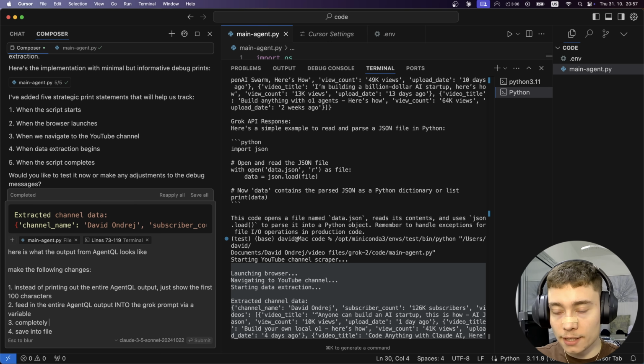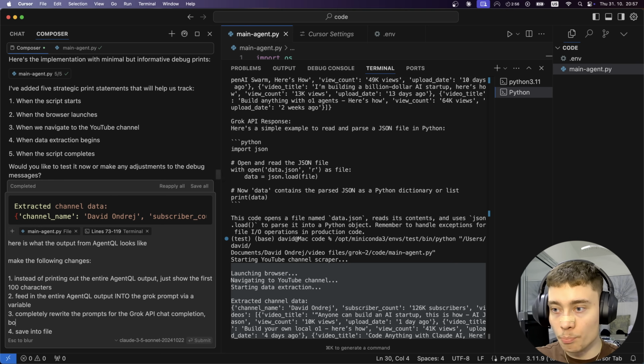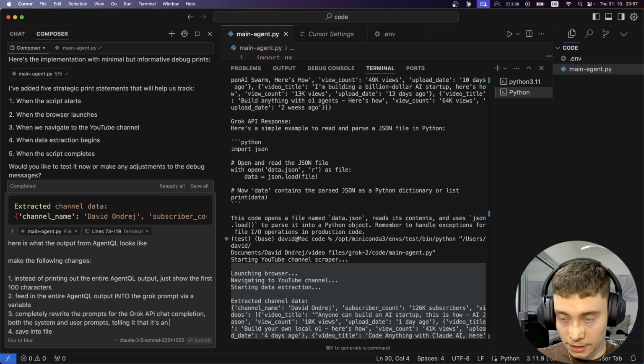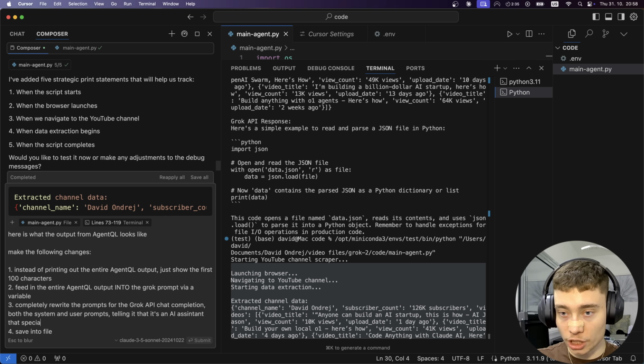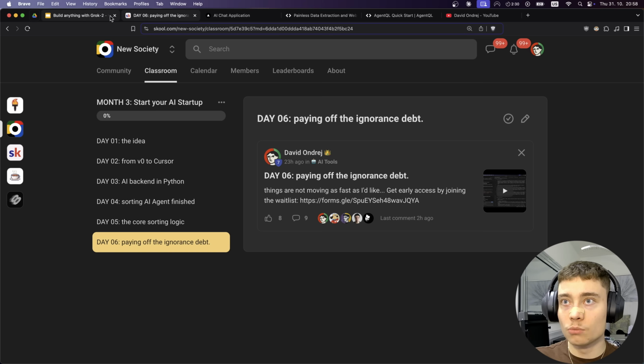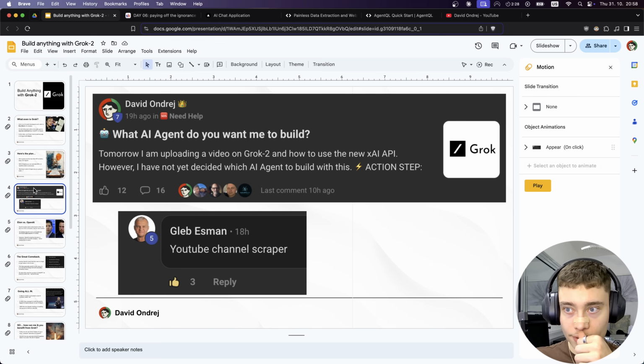Okay, completely rewrite the prompts for the Grok API chat completion, both the system and user prompts, okay? Telling it that it's an AI assistant that specializes in scraping. What exactly did Gleb request?